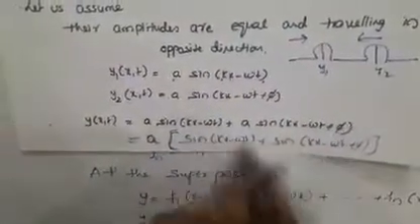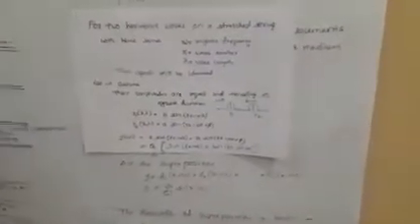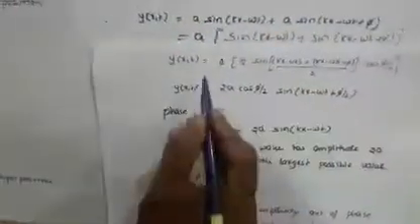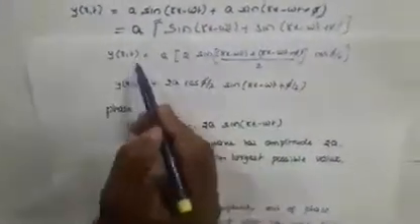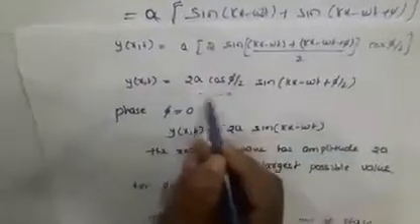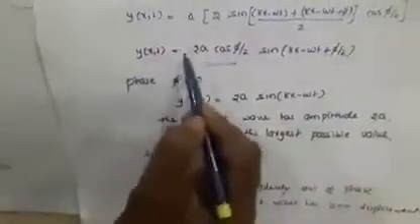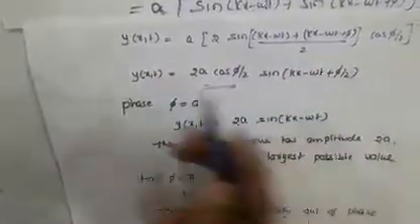This is in the form of sin A plus sin B. Using the formula sin A plus sin B equals 2 sin((A plus B)/2) cos((A minus B)/2), the resultant equation is 2a cos(pi/2) sin(kx minus omega t plus pi/2).